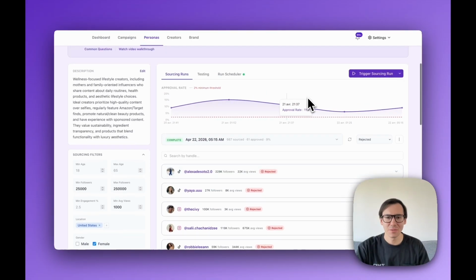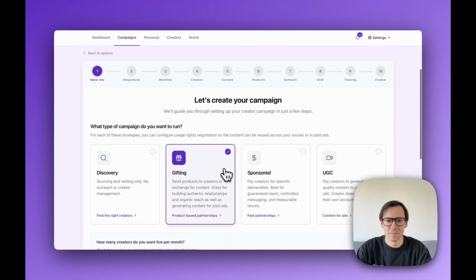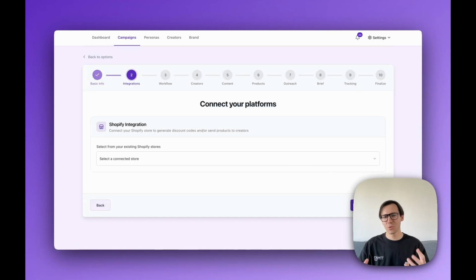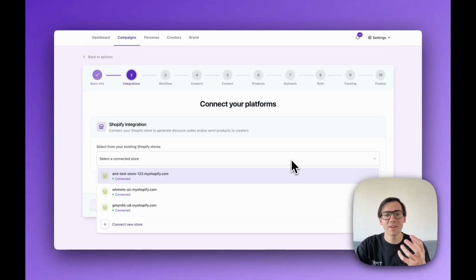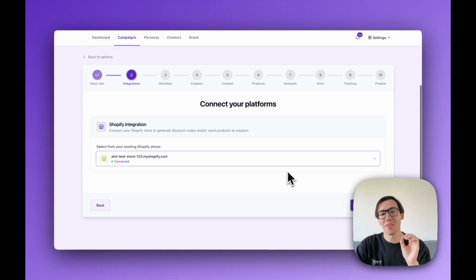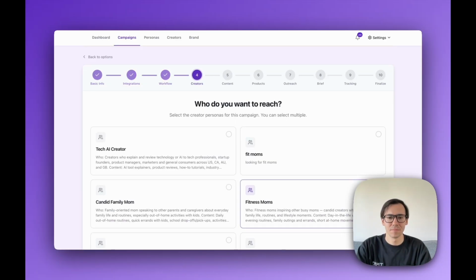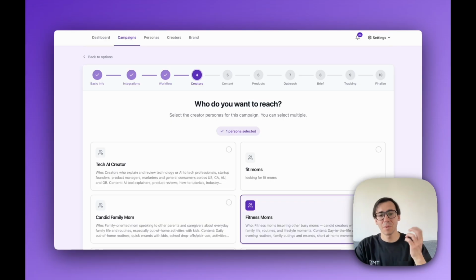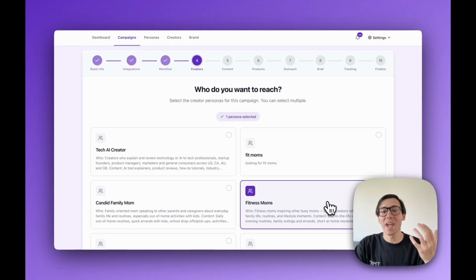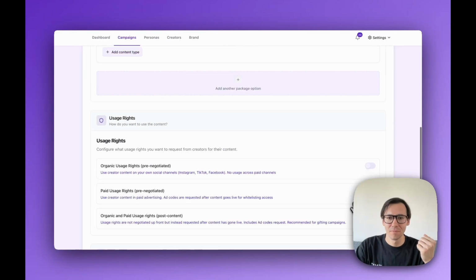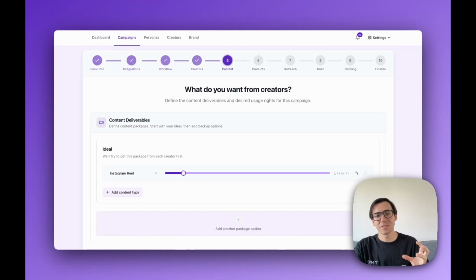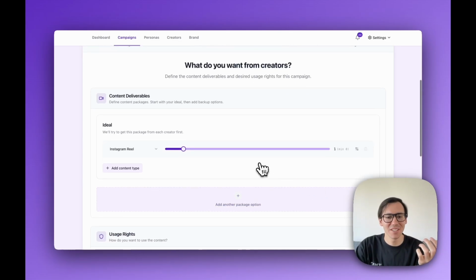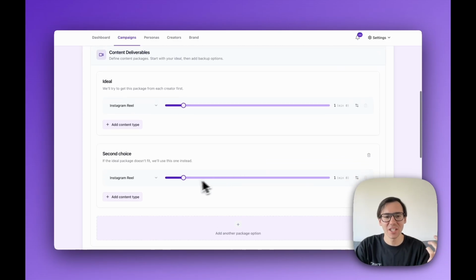All right, now that we found some creators, let's go ahead and create a campaign. After putting in my basic info, I can connect my integrations. For example, we can connect with Shopify so that your creators can get a product shipped directly through your 3PL to their house. If you don't use Shopify, you can always use a Google Sheet as a backup. I'm going to be able to set which personas I want, what kind of creators I want to target in this campaign. I'm going to specify what kind of content I want using content packages. You can have an ideal content package, you can have a secondary choice.